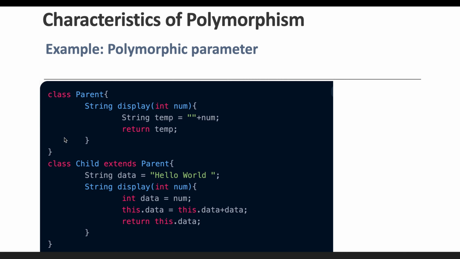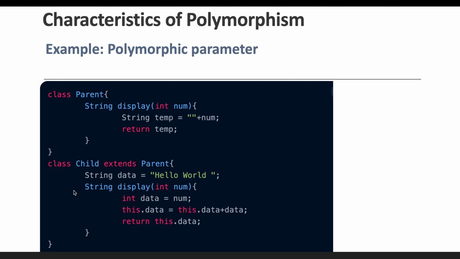For example, let's say we have a parent class display, which is expecting the input num as an integer data type, but internally let's say we have converted it into the string data type. So how can we convert it? We can convert by either using a method of the string class, or we can simply append an empty string. So this integer variable will automatically behave like a string.